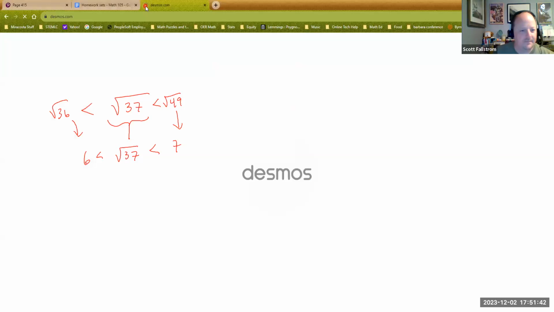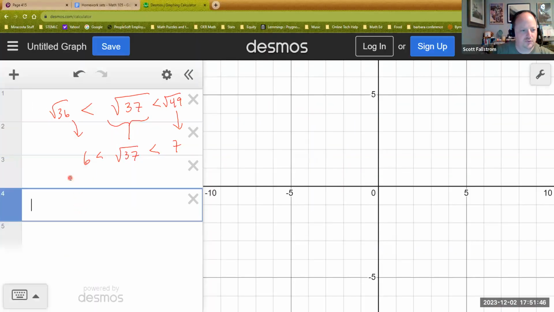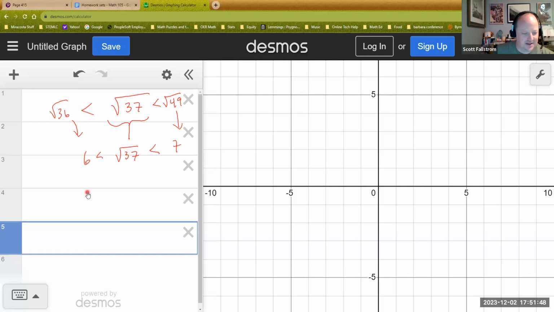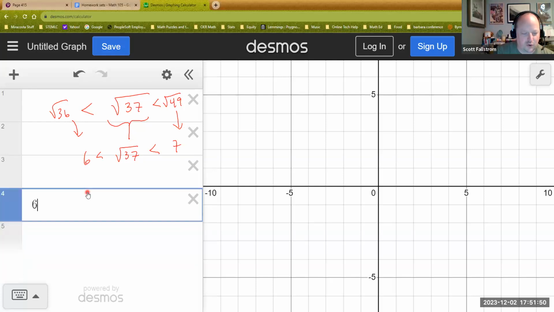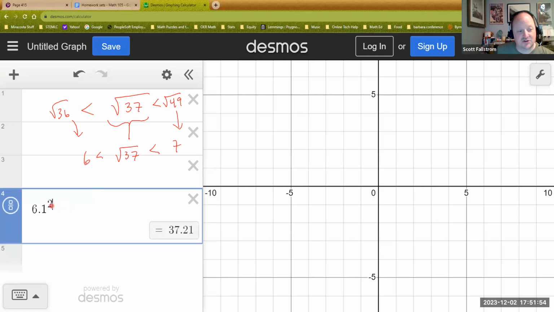Okay, Desmos. So here we go. Okay, so here's what I'm going to do. I want to take 6.1 and I want to square it. Now take a look. 6.1 squared is 37.21. So that's too big. So I could write this down. Let me get a little bit of white space over here so you can see, hey, wait a minute, what would that look like?